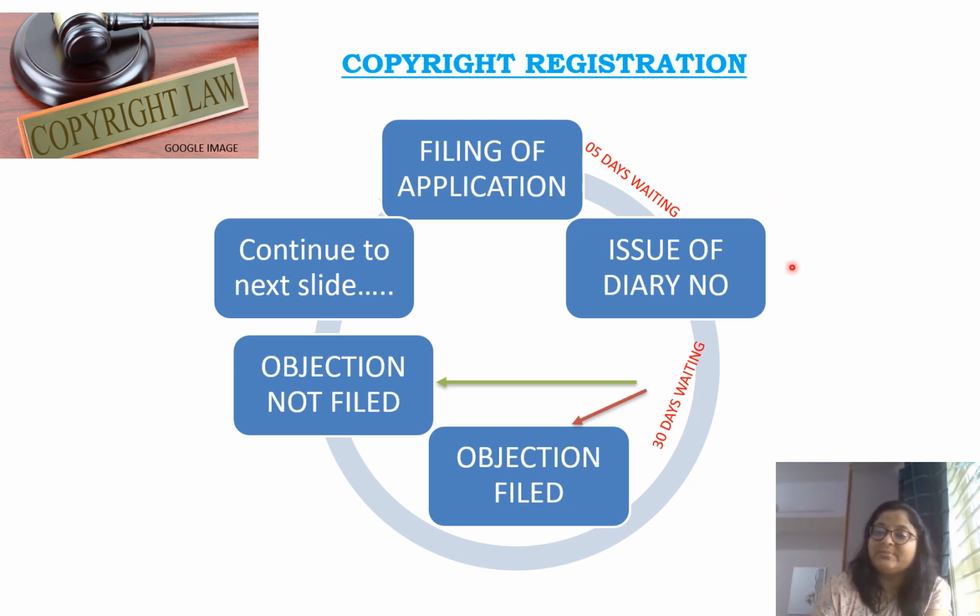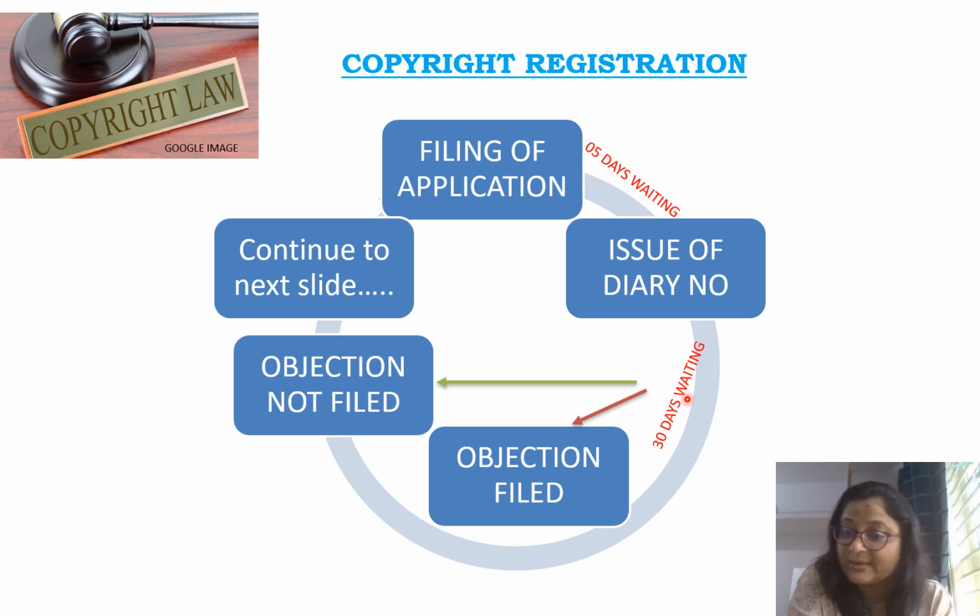So then there will be the issue of the diary number, and after that there are 30 days of mandatory waiting time. For what is this time mandatory? Basically, when we saw the link where we can find the applications, it is published for objection, and there are 30 days of waiting time in case any third party wants to object.